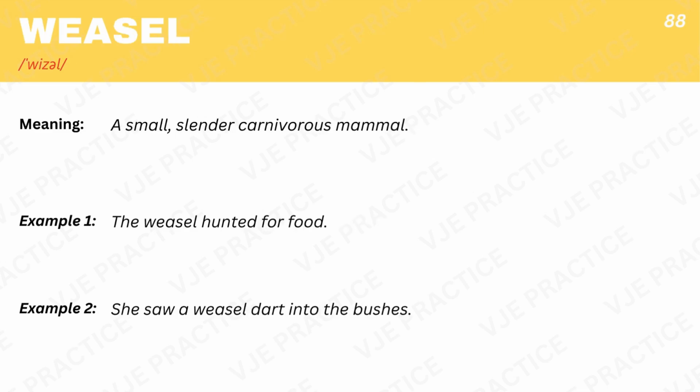Weasel, a small, slender, carnivorous mammal. Example 1. The weasel hunted for food. Example 2. She saw a weasel dart into the bushes.